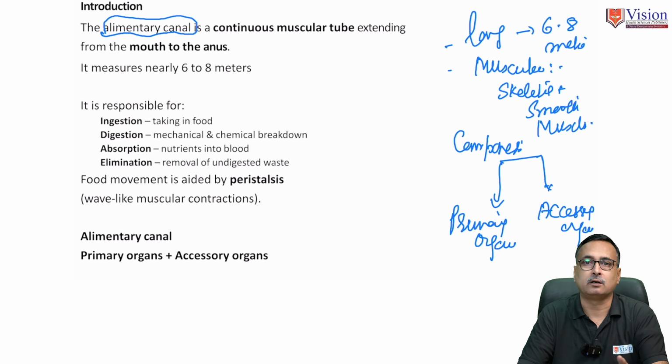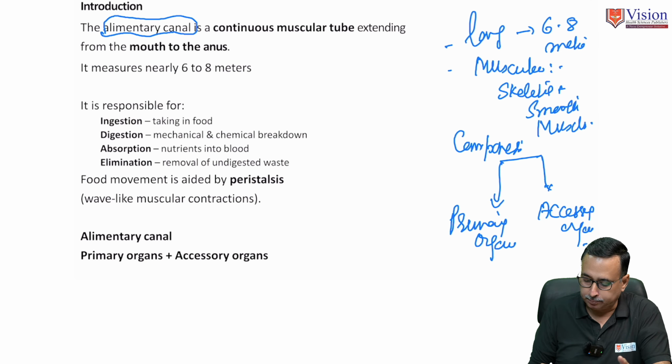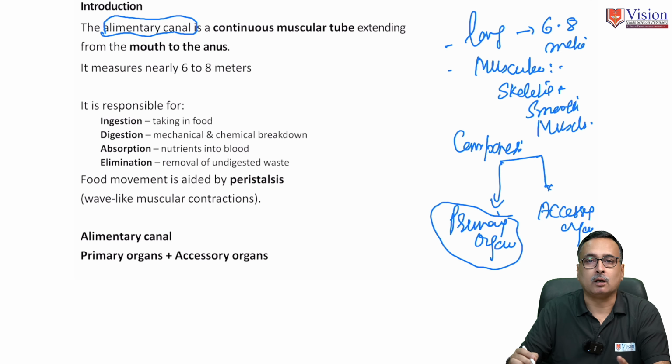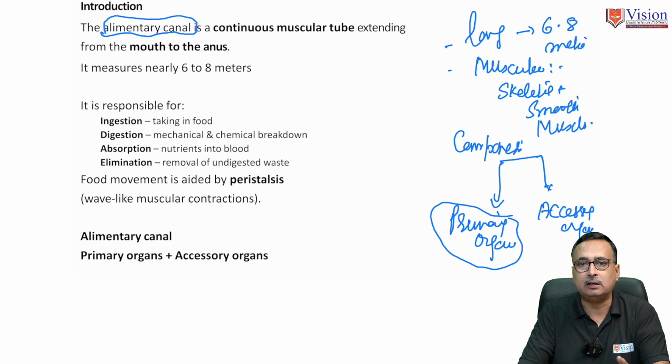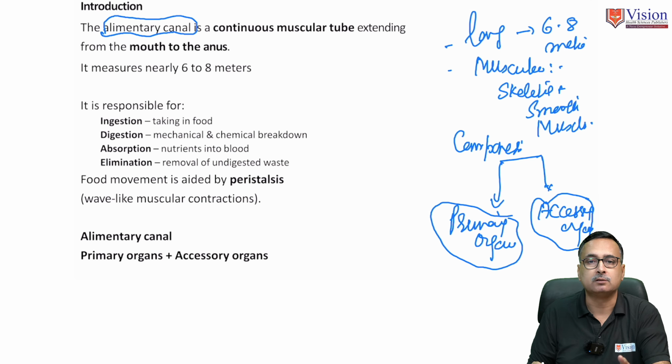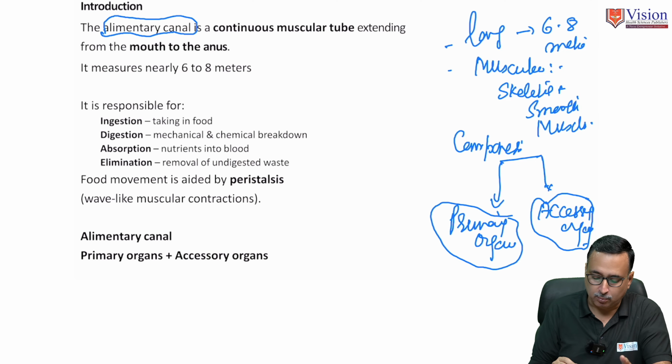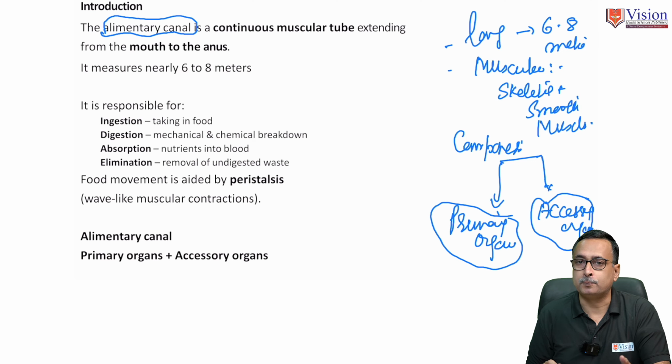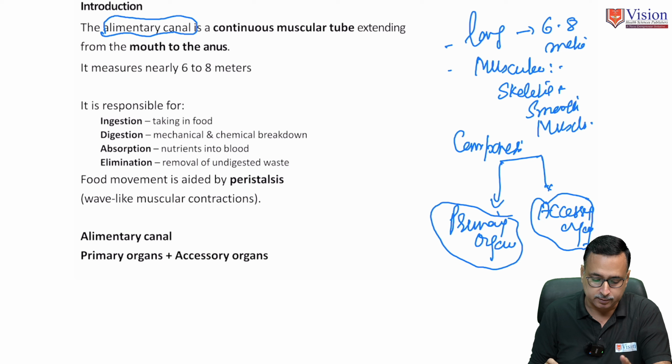The organs directly involved with digestion of food, its absorption, and other functions of the digestive system are called the primary organs. And the organs of the alimentary canal which are indirectly involved in various digestive functions are called accessory organs. Now let's take up details about these two groups of alimentary organs.